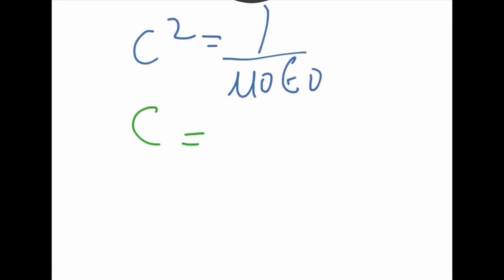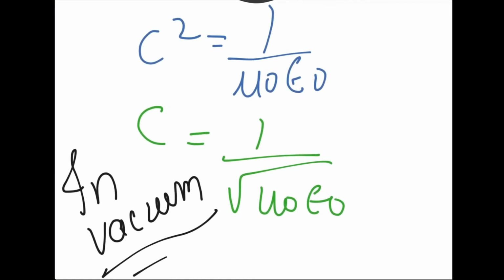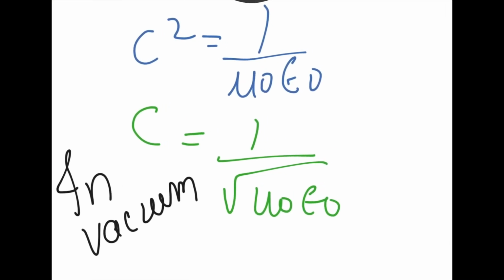This is the value of c, which actually relates my permittivity, permeability and speed of light in vacuum. Important thing, this is always in vacuum. Okay, is the important concept here.